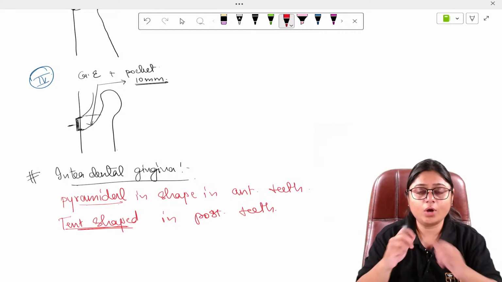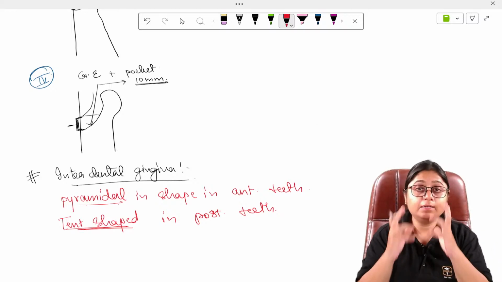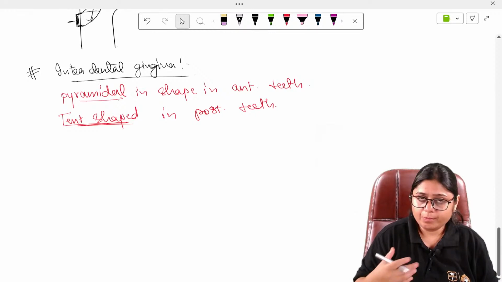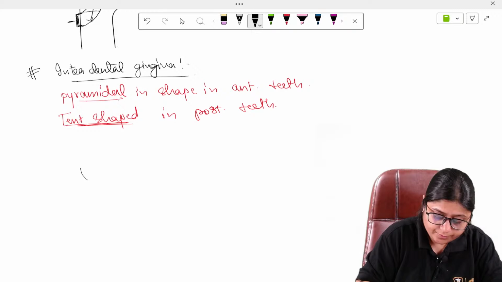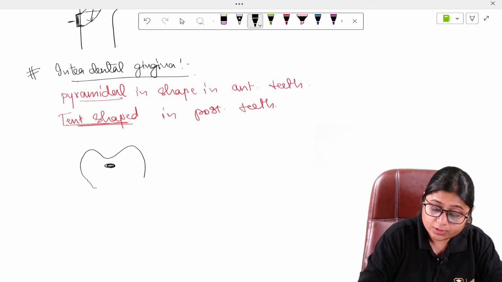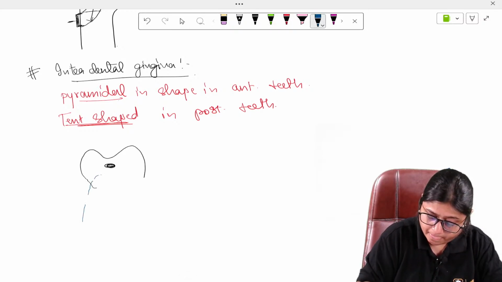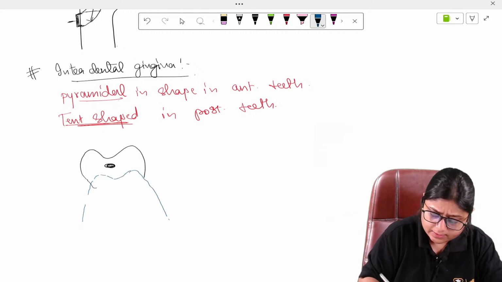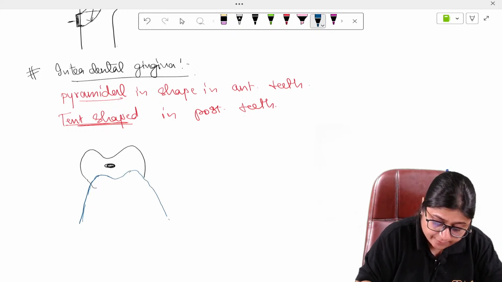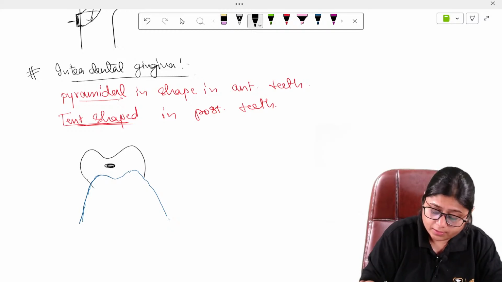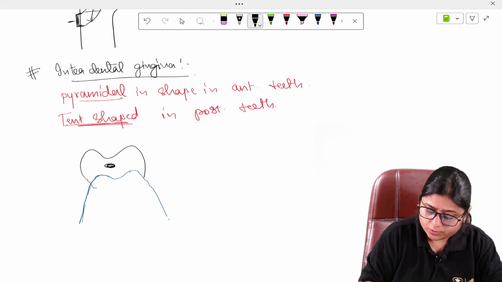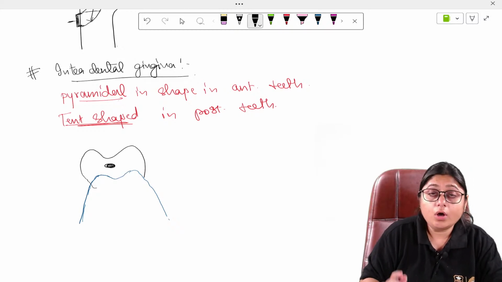The contact, where the contact between the two teeth is present, determines the shape of the interdental papilla. Now, if this is the posterior teeth, here is the contact, so the gingiva will be like this. This is the tent shaped gingiva. We are seeing the teeth from the proximal aspect, and here is the contact point. So this is your tent or col shaped.